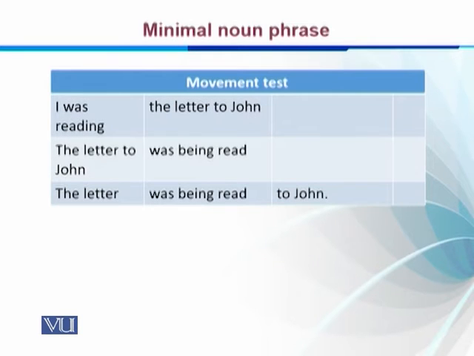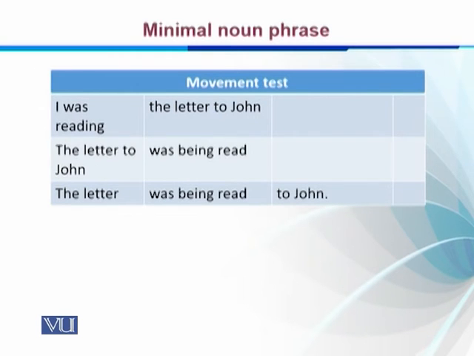Let's apply the second test, the movement test. I was reading the letter to John. This is one box. So, the letter to John was read. We have moved the whole box, letter to John. So it was one box. But, the letter was being read to John. Here we can see that the letter is one box and to John is another box. Because of these boxes, there were two types of phrases and two types of meaning of the same sentence.